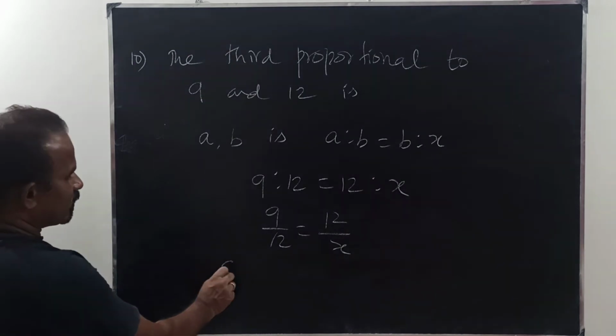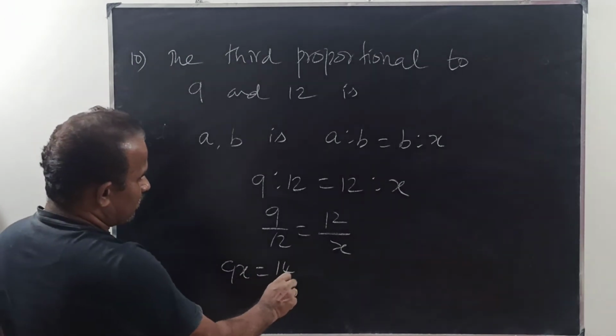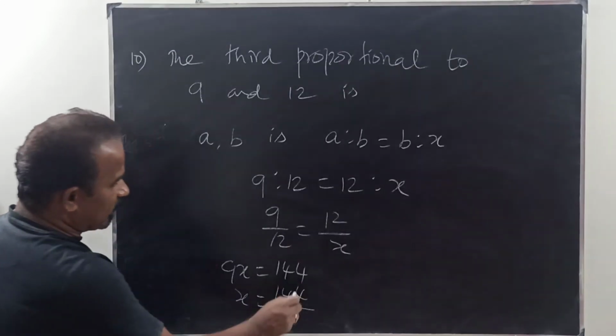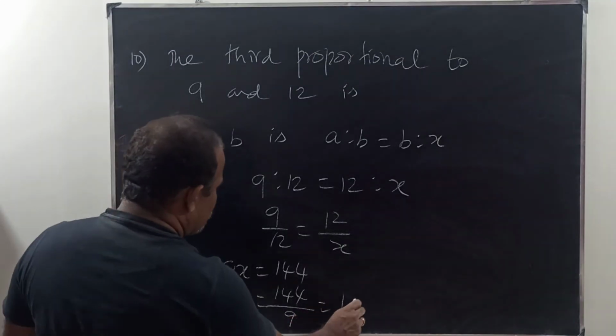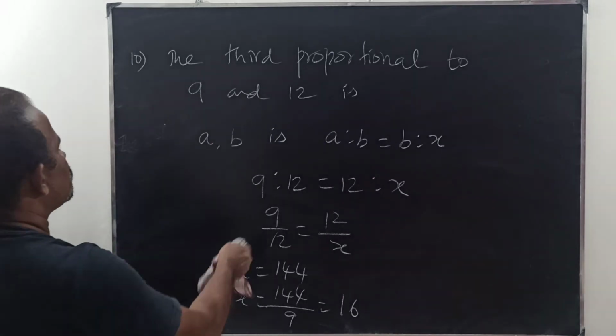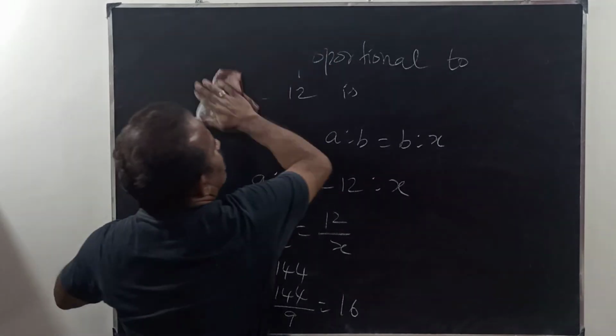So 9x is equal to 144. Therefore x is equal to 144 divided by 9, which is equal to 16. Okay, so this is a very simple sum. This is also an important sum.